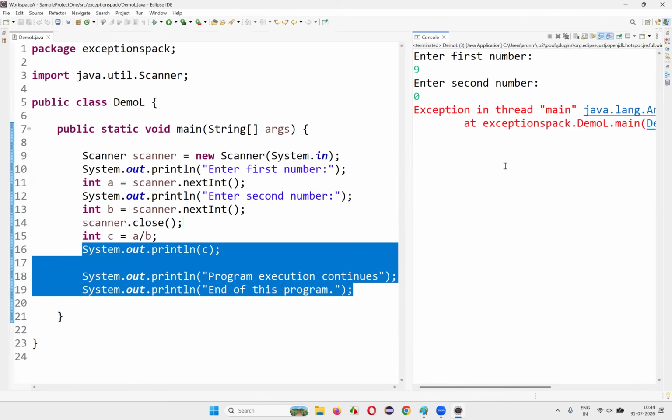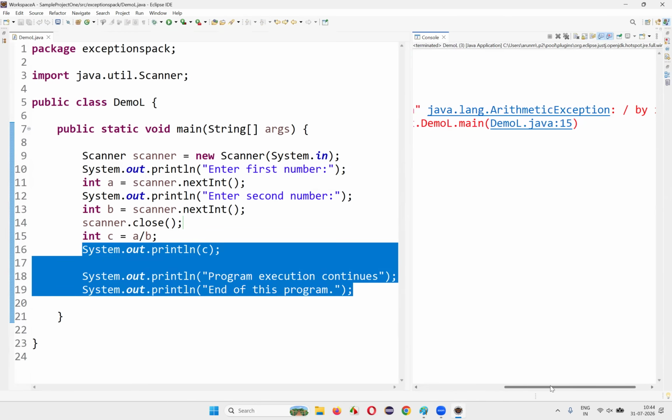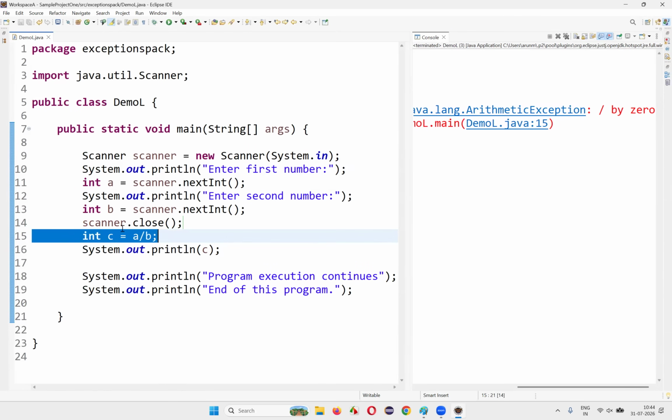Just press enter here and observe that you get an exception known as ArithmeticException. The reason is you are trying to divide a number by 0, in line 15.